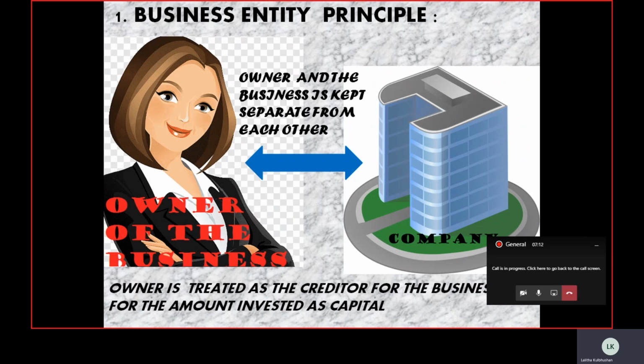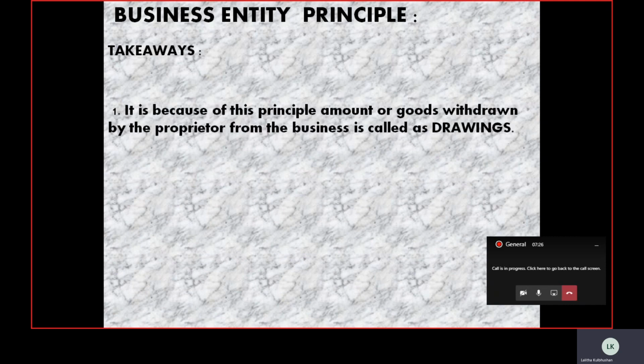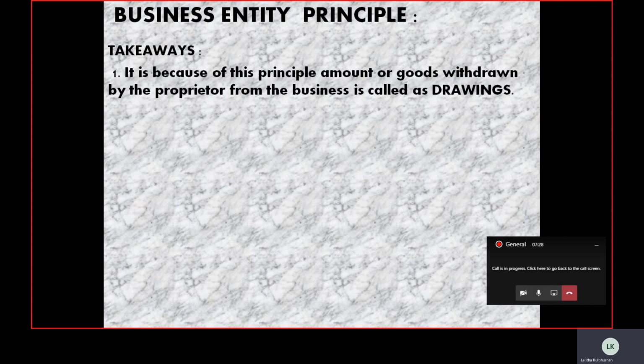important accounting practices, which are very different from the general activities which we carry out in the business. That's what we are going to discuss here. We can call them the takeaways of this particular principle.